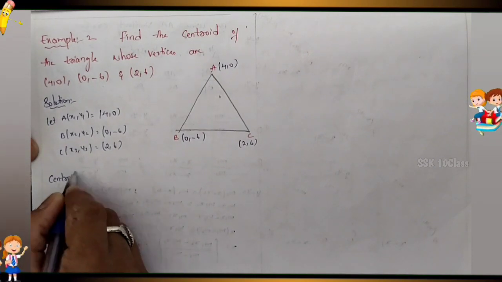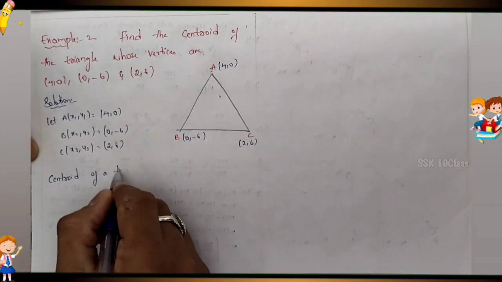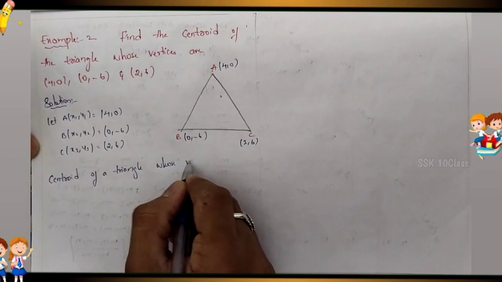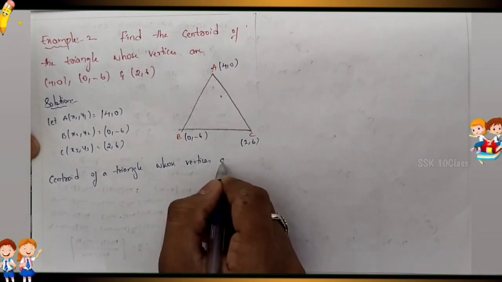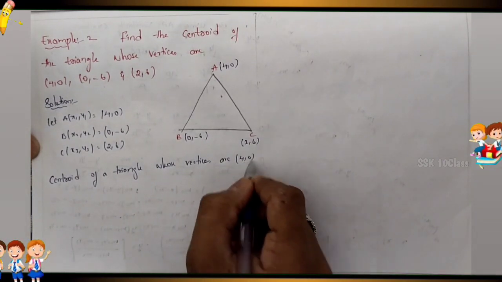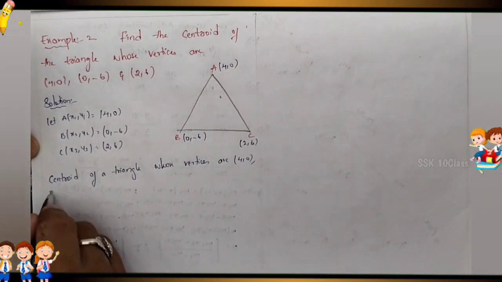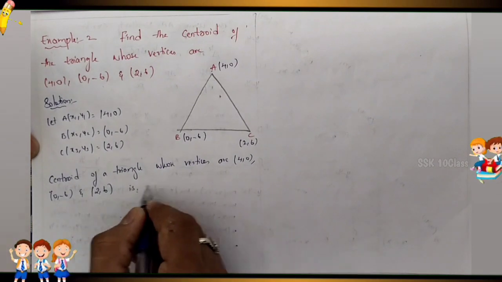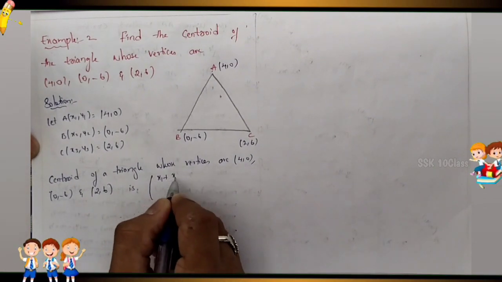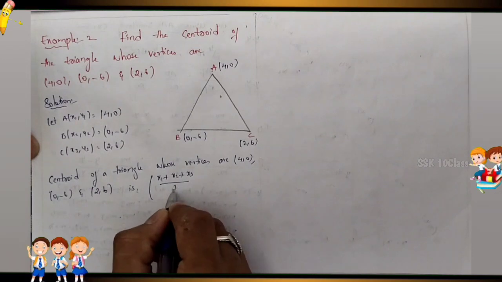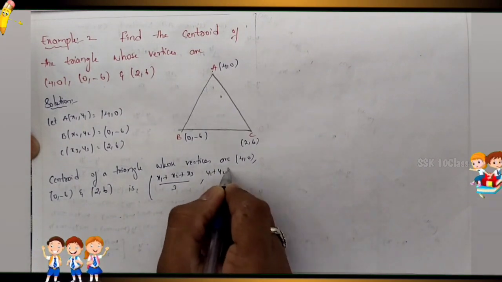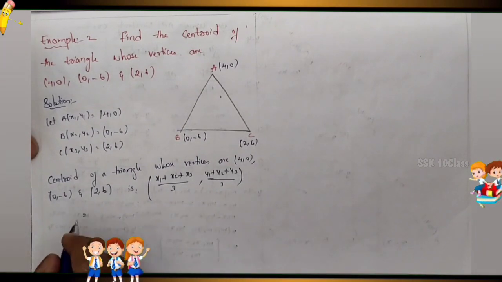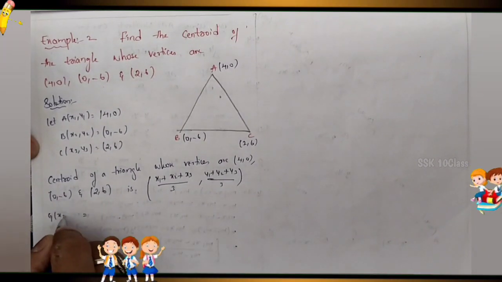The centroid of a triangle whose vertices are 4 comma 0, 0 comma minus 6 and 2 comma 6 is the formula (x1 plus x2 plus x3) by 3, (y1 plus y2 plus y3) by 3, which is G of x comma y point.